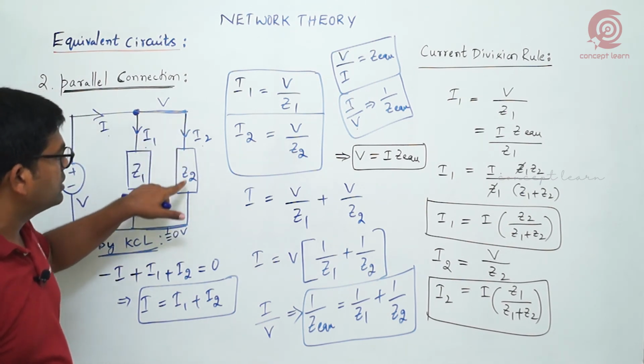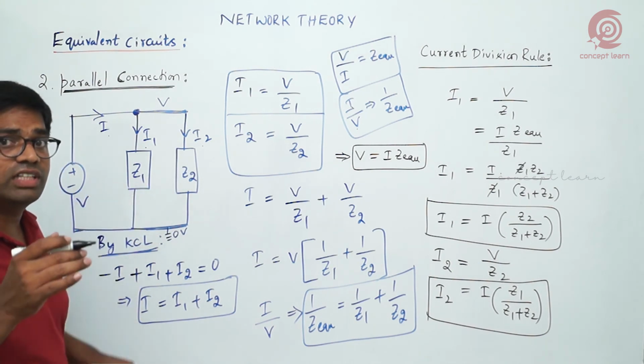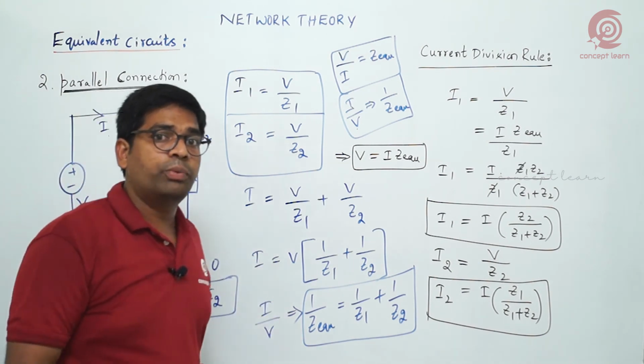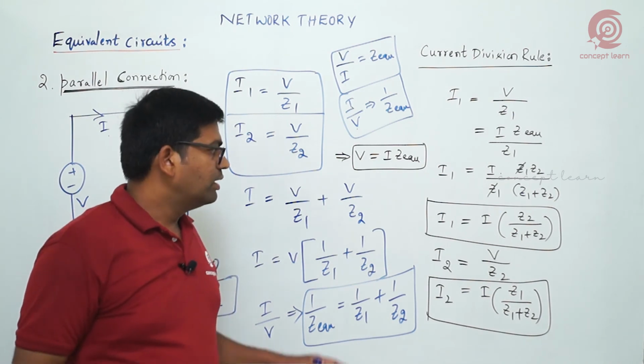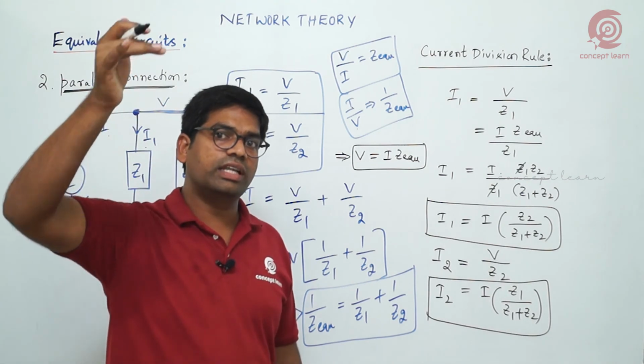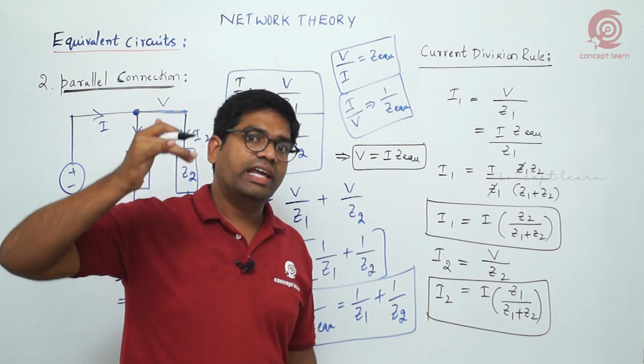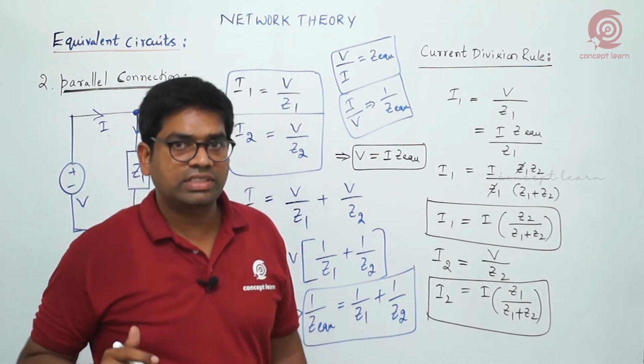Again, the current flowing through the other branch depends on the opposite impedance Z1. Current division takes place based on opposite impedance, and that is the current division rule. Voltage division means voltage division takes place based on the corresponding impedance, while current division takes place based on opposite impedance.